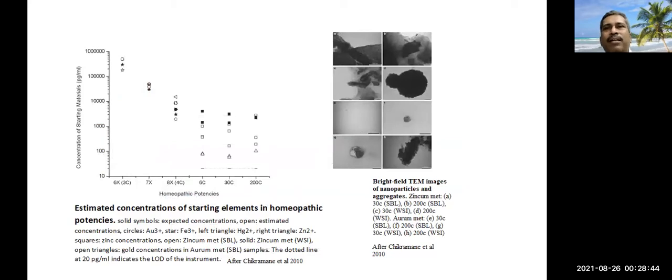This was the experiment which was done by Chikraman et al. They used atomic absorption spectrophotometry, because these are very sensitive instruments. Especially for copper and zinc, they have used several other materials and observed that the solution is not non-molecular. The metallic solute is left far above the apparently or so-called non-molecular dilution.